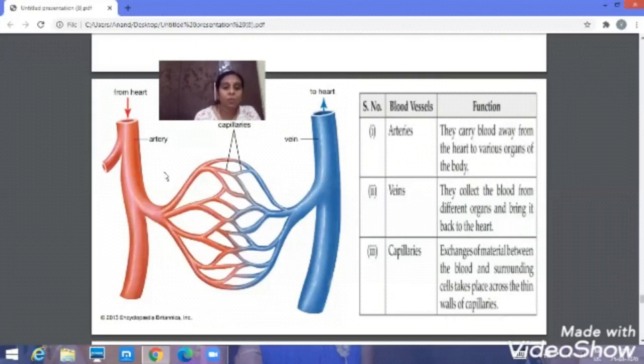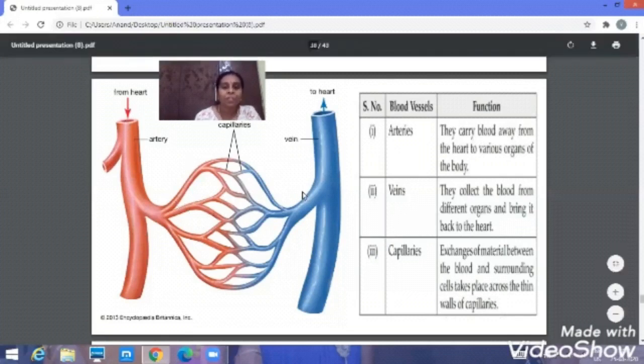So now capillaries. These capillaries are small pipe-like structures, of one cell thickness, and they don't have any valves, and they are connected to the arteries as well as to the veins. They help in exchanging materials between the blood and the surrounding cells, which takes place across the thin wall of the capillaries. Here, the big arteries or veins cannot supply the blood to the cells.